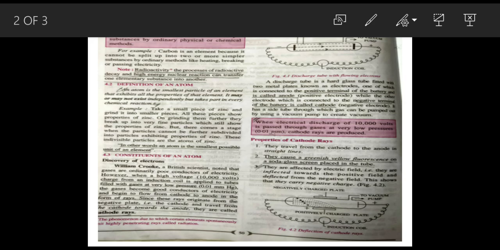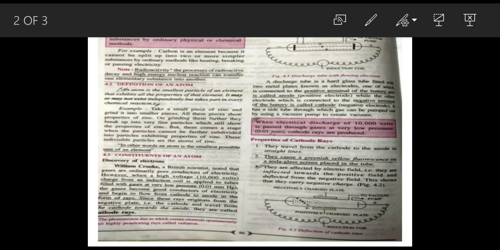However, when a high voltage charge from an induction coil is applied to a tube filled with gas at very low pressure, that is 0.01 mmHg, the gas becomes a good conductor of electricity and rays begin to flow from cathode to anode. Since these rays originate from the negative plate, that is the cathode, and travel to the positive plate, they are called cathode rays.